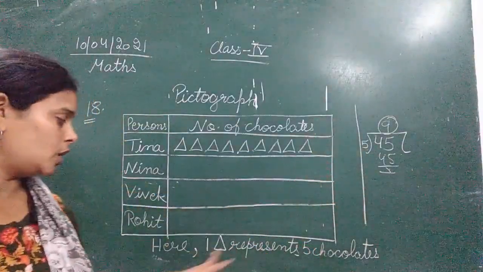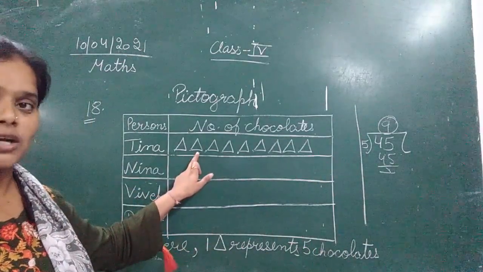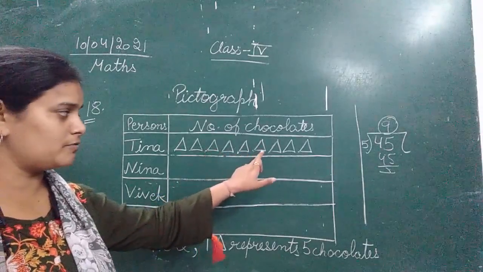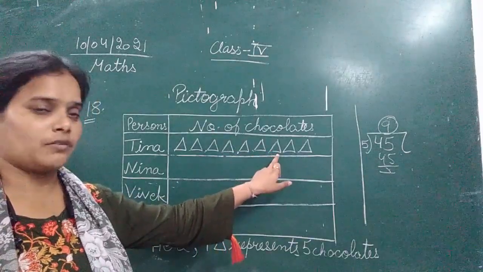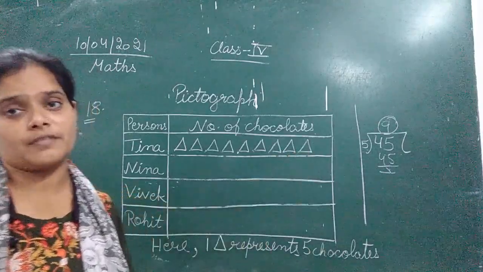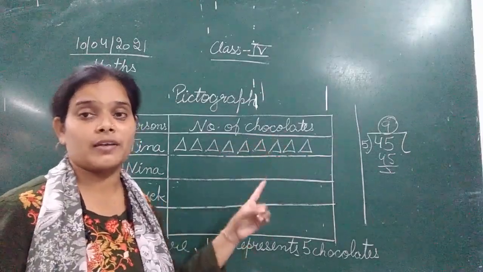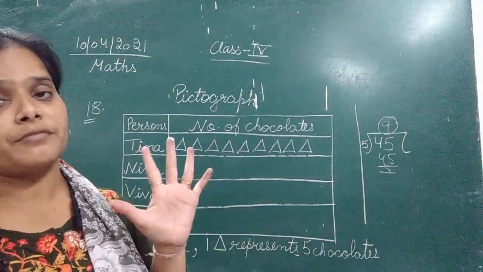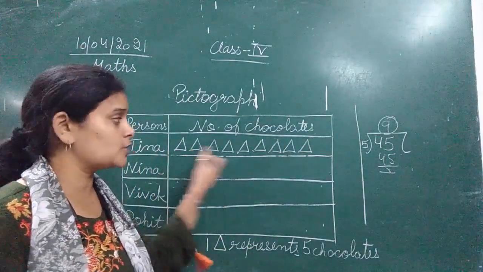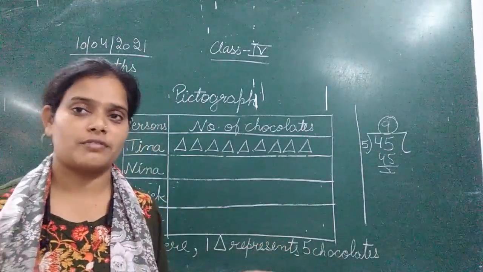Now listen very carefully. देखिए 1 triangle का मतलब है 5 chocolates. 5 chocolates, 5 chocolates, 10 chocolates, फिर 5 chocolates, 15. Plus 5 is 20, plus 5 is 25, plus 5 is 30, plus 5 is 35, plus 5 is 40, and plus 5 is 45. So that means in total chocolates, in spite of making one triangle for one chocolate, we have taken 1 triangle for 5 chocolates. Okay, एक triangle का मतलब है 5 chocolates, तो 9 triangles का मतलब होगा 45 chocolates. So 9 into 5, that is 45 chocolates.